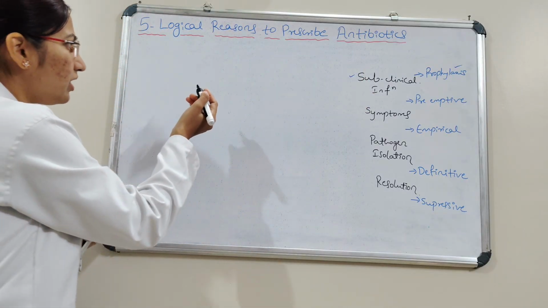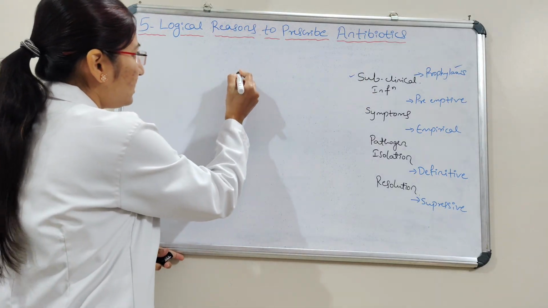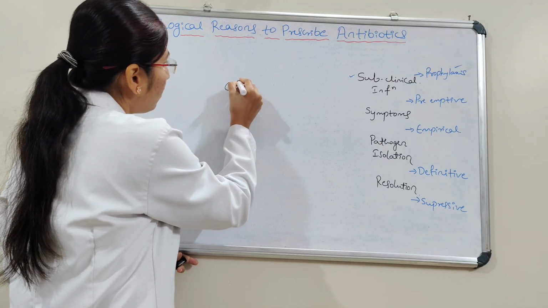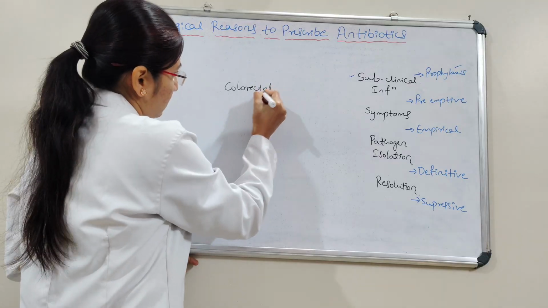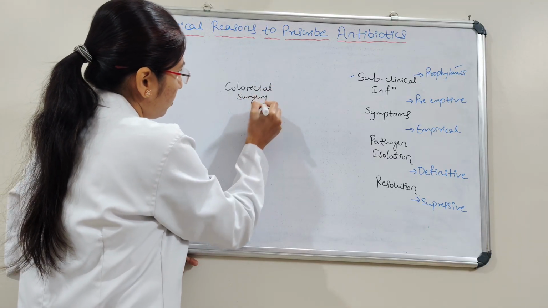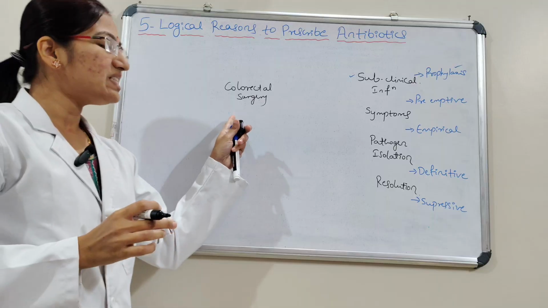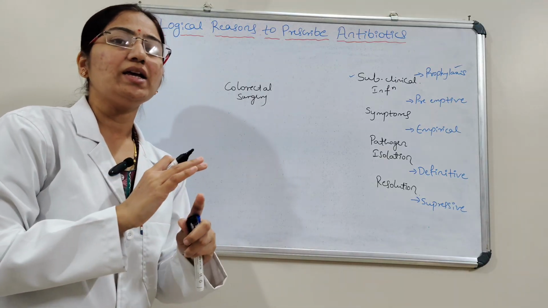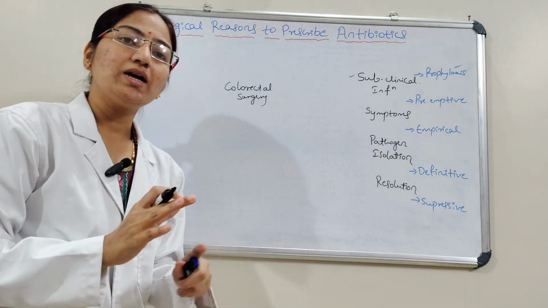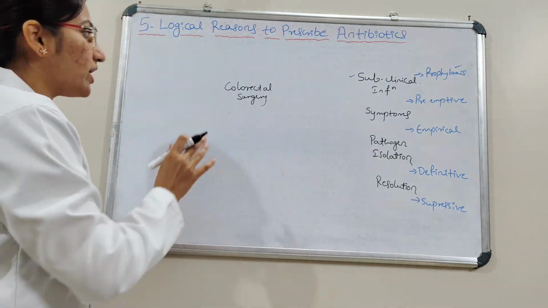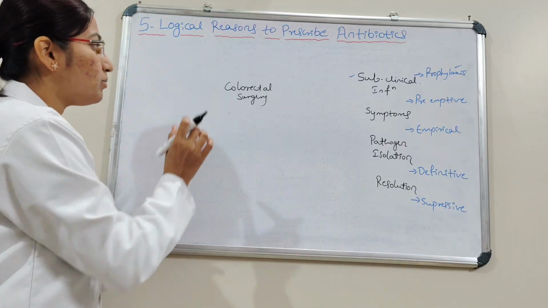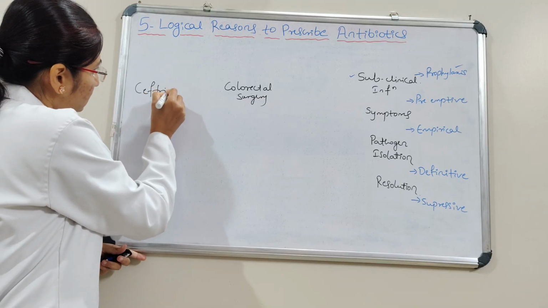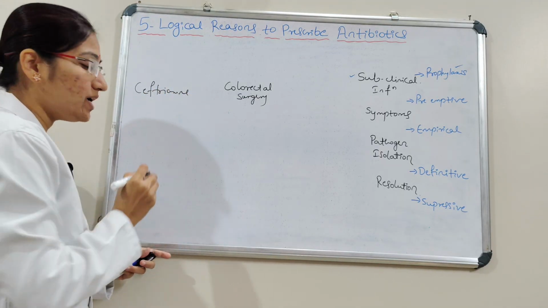We'll take an example: the patient has to go for colorectal surgery, and this is a high risk procedure, but the patient does not have any other health conditions. Even so, we are going to provide prophylaxis, that is ceftriaxone and metronidazole.